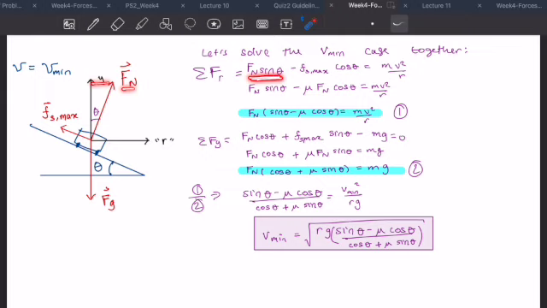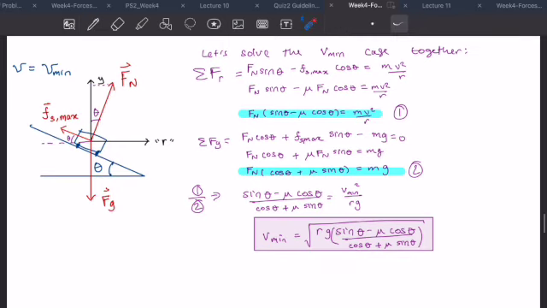Then I also have a component of the friction force that is in this direction. So let's take a look here. If I extend my radial axis this way, I know that this angle is the complement of theta. So if, let's say, this was 20 degrees, we know this here would be 70 degrees. Knowing that this is the right angle, this is also 20 degrees. So we can label the fact that this is also theta. That means the radial component on this right triangle for the static friction is going to be a cosine. So Fs max times cosine theta. Those are the only two forces we have in the radial direction.